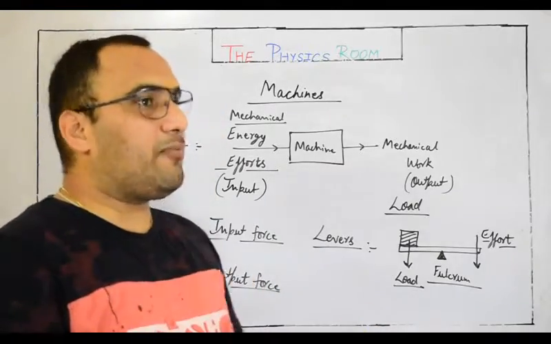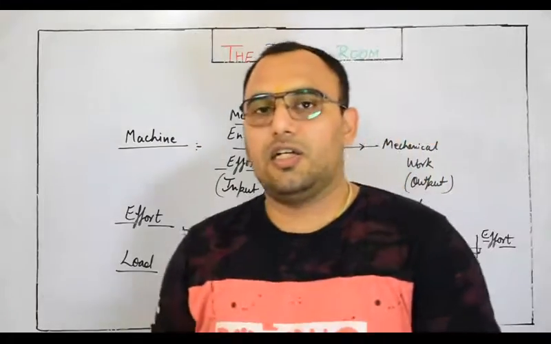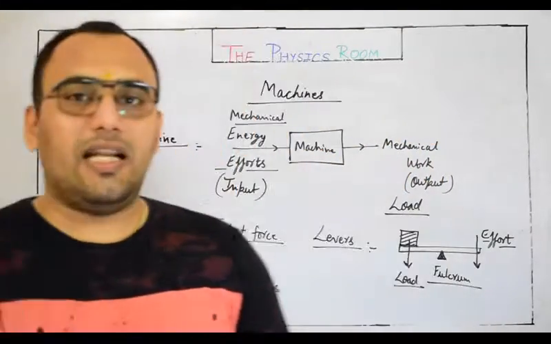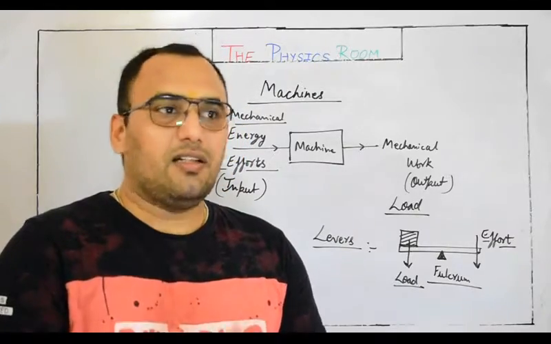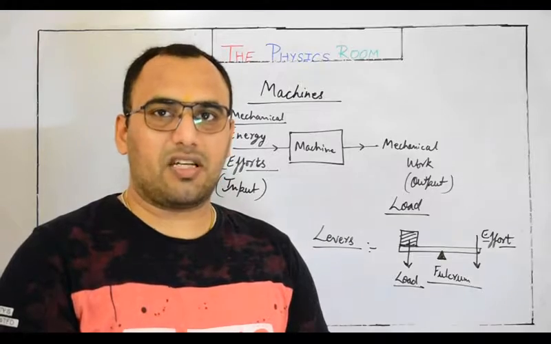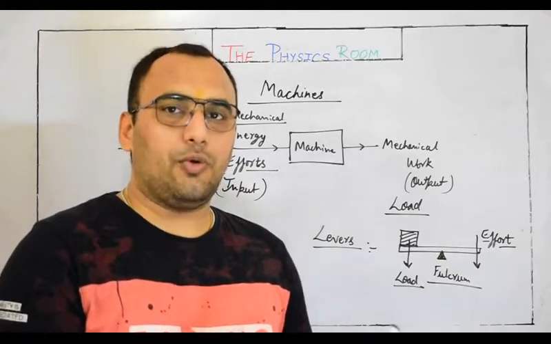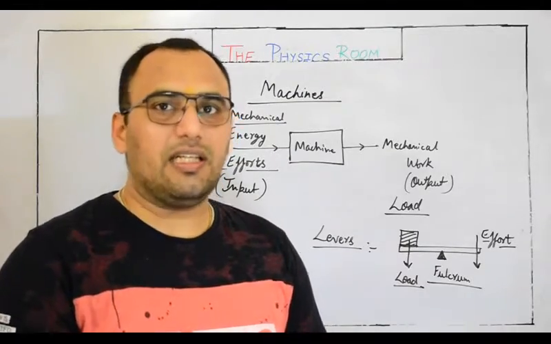A few basic properties are there for a machine. What is the meaning of effort and load, we have discussed already. Another thing is, what do you mean by mechanical advantage? What do you mean by velocity ratio and efficiency? Efficiency we have discussed already in the previous chapter. The major concerns are two: first, the mechanical advantage, and second, the velocity ratio.